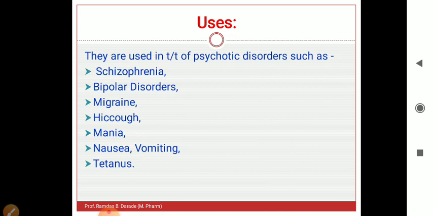Then they are used in treatment of bipolar disorder. What is bipolar disorder? In bipolar disorder, the person may feel excessive happiness. Sometimes the person feels very excited or has very increased happiness, and sometimes the person becomes very much depressed. So there are two different behaviors of one person, sometimes feeling very happy, sometimes very sad. That is bipolar disorder.